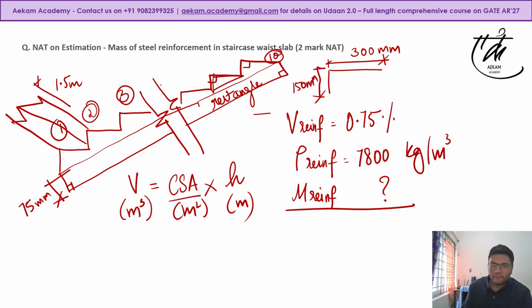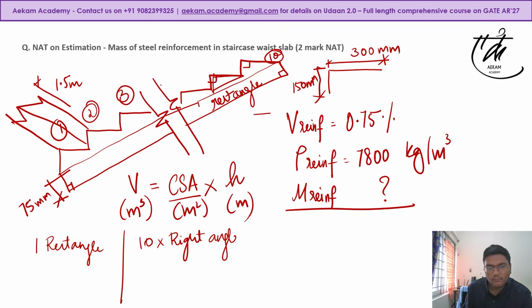So what I would suggest is when you write it in the exam or any mock test, you just start identifying shapes. So you have, for example, one rectangle, then you have 10 into right angle triangles. This would be my cross sectional area or shapes that are there. Okay, what is the dimension of the rectangle? It can be the width, that is 75 mm.